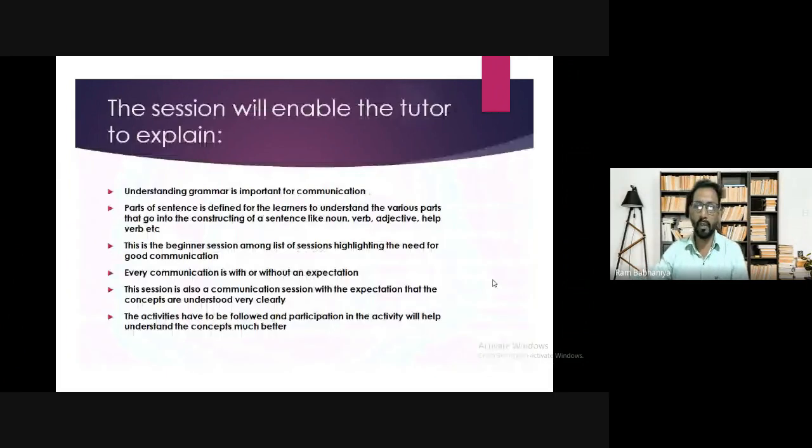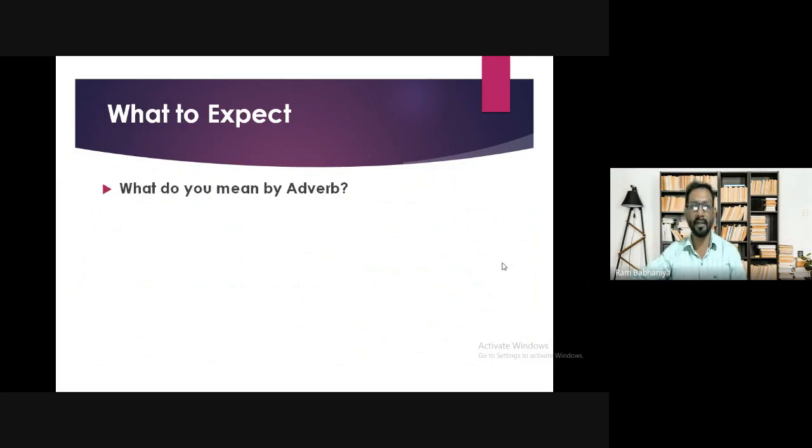So what you are going to study in this session is everything about adverbs. There are types of adverbs which I will make you understand. So what I expect from you, what exactly you are supposed to do in this session.